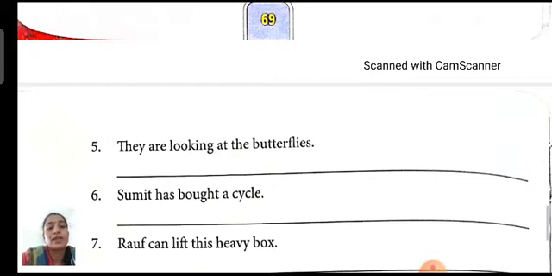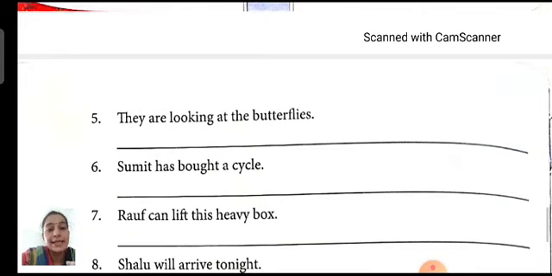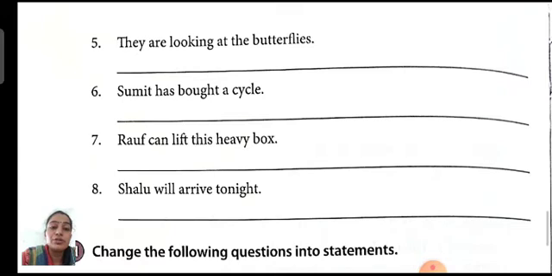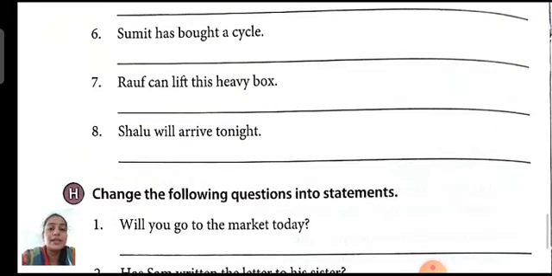Question mark. Sixth one. Sumit has bought a cycle. So the answer is, has Sumit bought a cycle? Question mark. Seventh one. Rolf can lift this heavy box. So the answer is, can Rolf lift this heavy box? Question mark. Eighth. Salu will arrive tonight. So the answer is, will Salu arrive tonight? Question mark.